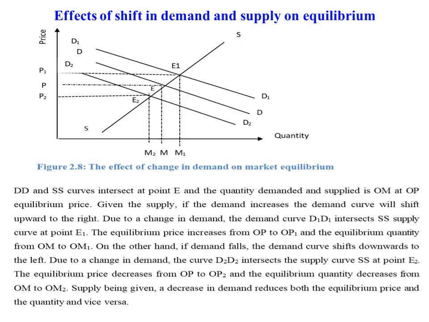The point price elasticity of supply can be calculated as the ratio of proportional change in quantity supplied of a commodity to a given proportional change in its price. So the formula for measuring price elasticity of supply is percentage change in quantity supplied over percentage change in price.